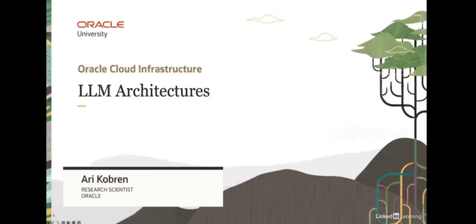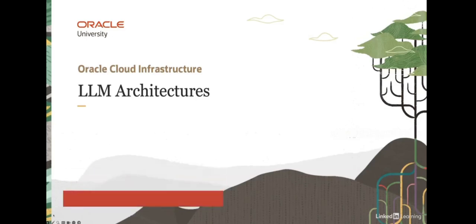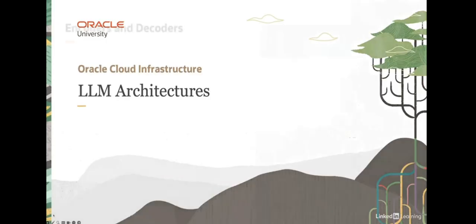Hello, and welcome to Lesson 2 of this OCI learning module on large language models. In this lesson, we'll talk about LLM architectures. I will be focusing on two major architectures for language models. The first is encoders, and the second, decoders. These architectures largely correspond to two different tasks or model capabilities that you may have heard of. The first capability is embedding, and the second is text generation.